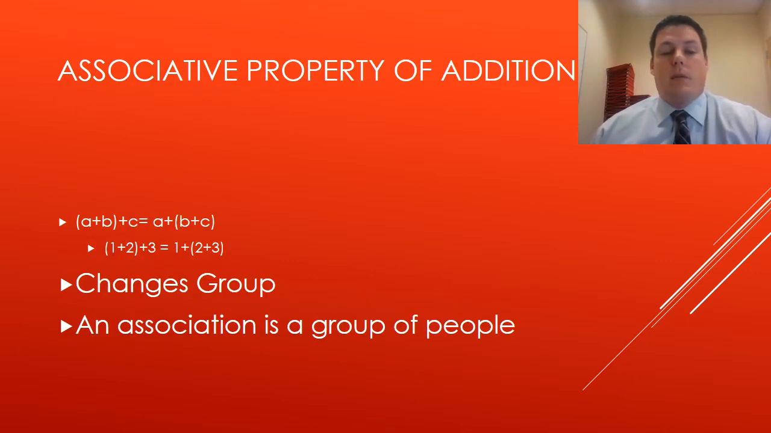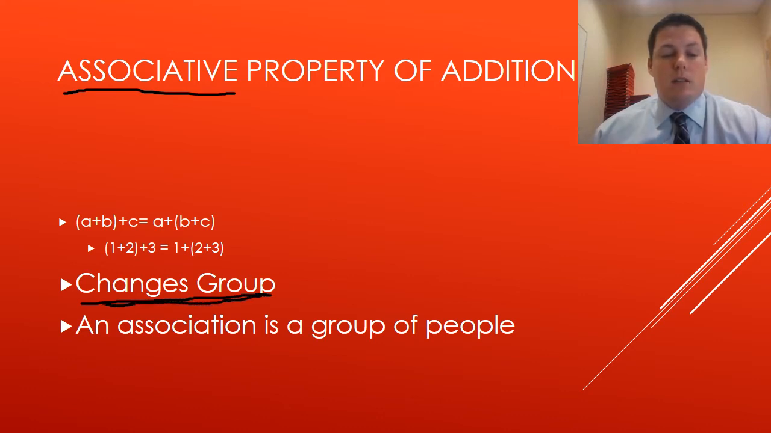The second type of property we're going to look at is the associative property. The associative property tells us that if we have a quantity A plus B and then add C to it, it's the same as saying A plus the quantity B plus C. So it allows us to switch grouping around. And again, while this may seem obvious while doing simple arithmetic, when we're using algebra, this can come in handy. So remember, associative changes the group.